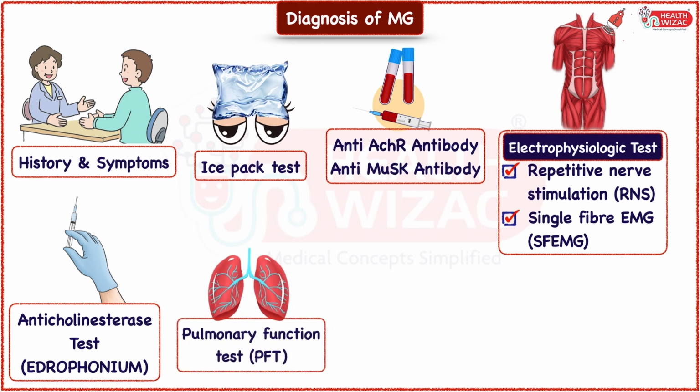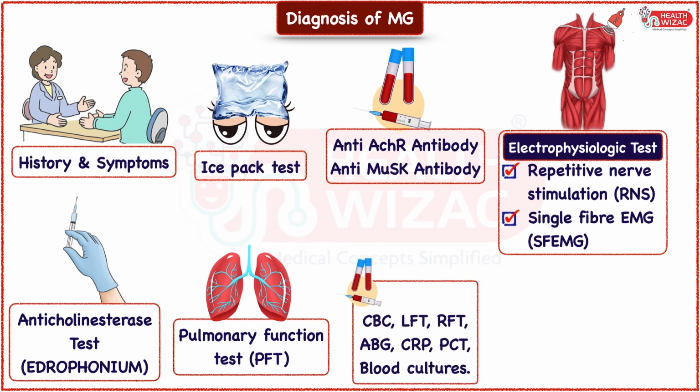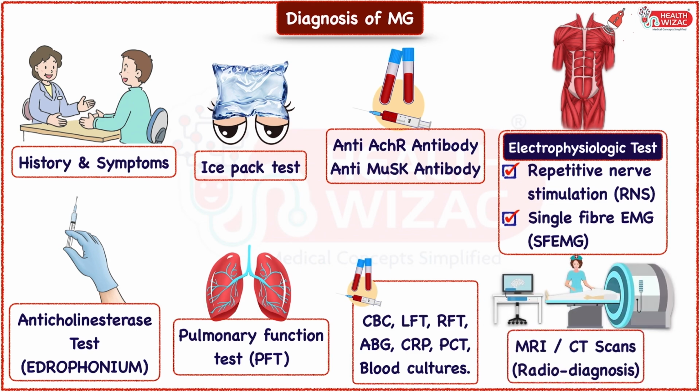Pulmonary function test proves helpful in judging respiratory impairment. Other investigations helpful in figuring out the trigger factors may include CBC, LFT, RFT, ABG, infection markers like CRP, PCT, blood cultures, and radiological imaging in case of suspected tumors.